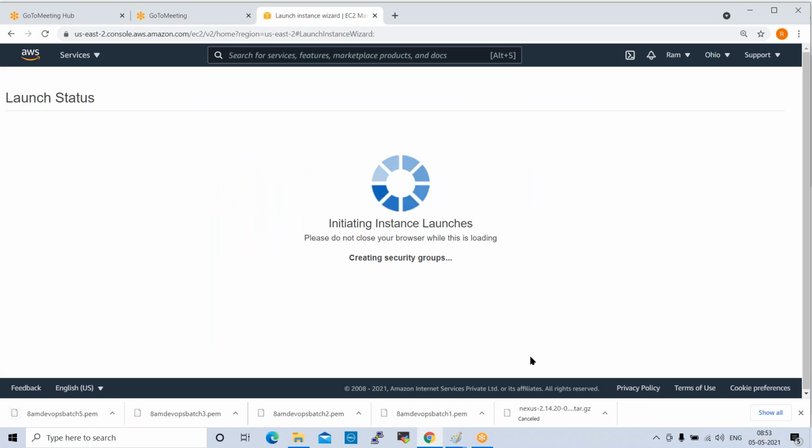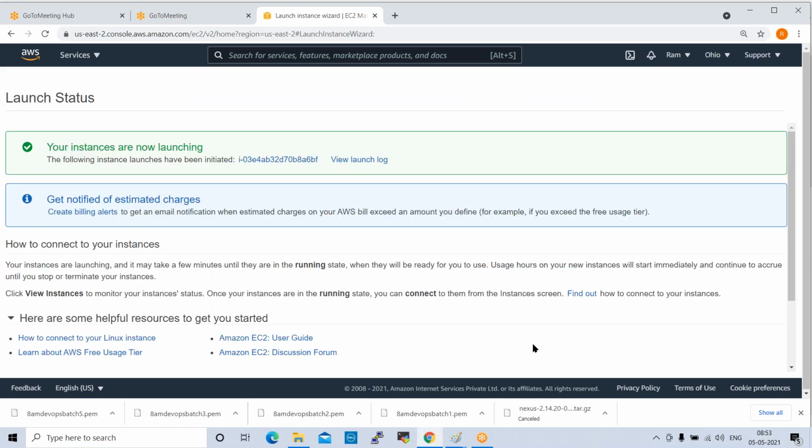Launch instance. Now it is launching. Whatever name we are giving should be a unique name. If you already have a security group or the same key pair name, it will not allow you to create the instance. It will give you some warnings. Okay, so click on this.